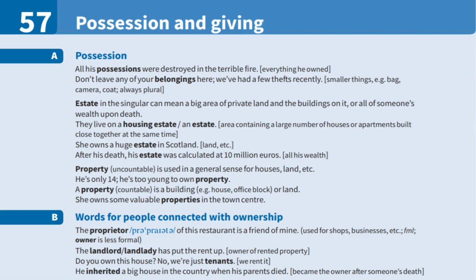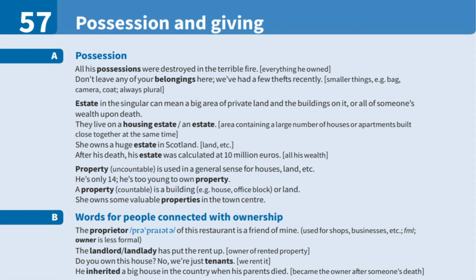Property, uncountable, is used in a general sense for houses, land, and so on. For example, he is only 14. He is too young to own property. However, a property, countable, is a specific building or piece of land. For example, she owns some valuable properties in the town center.